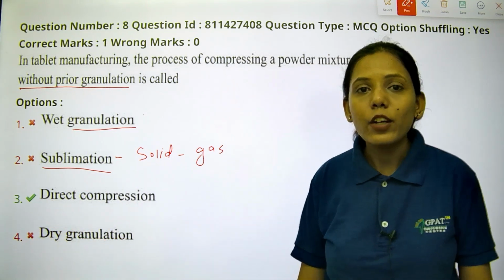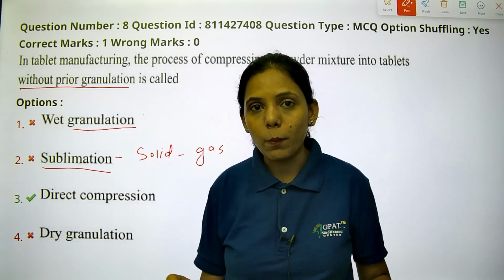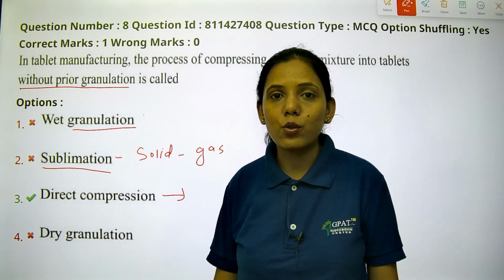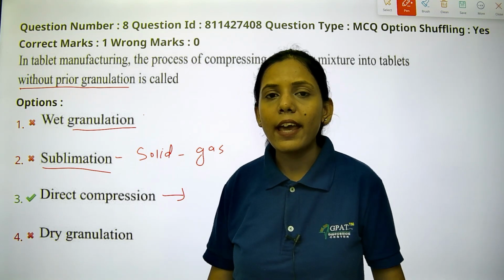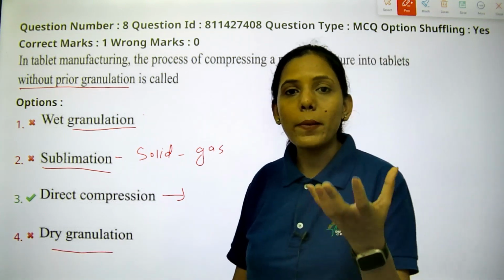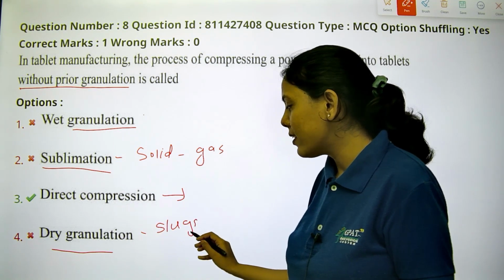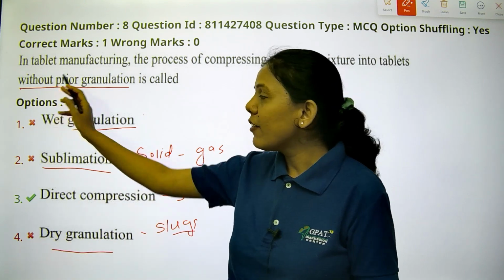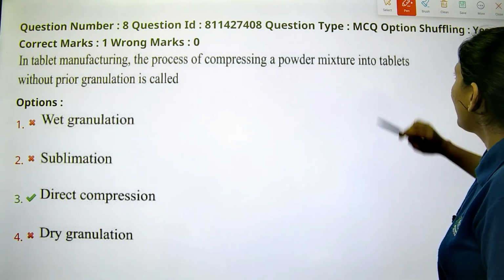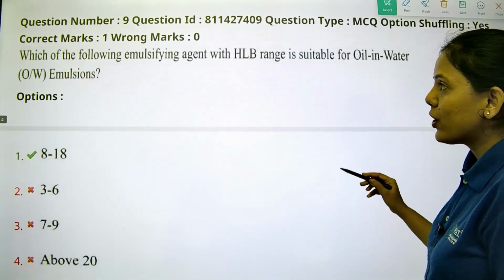Option C is direct compression. Whatever solid mass, it is mixed together without forming any granules, and they directly subject that mass to compression. In this they use directly compressible excipients. Dry granulation means they will form slugs without any granulating fluid. So they are asking without granulation, so direct compression is the right answer. That is option 3. Let's see the next question.